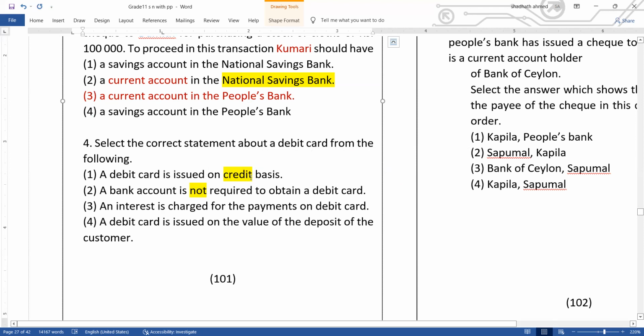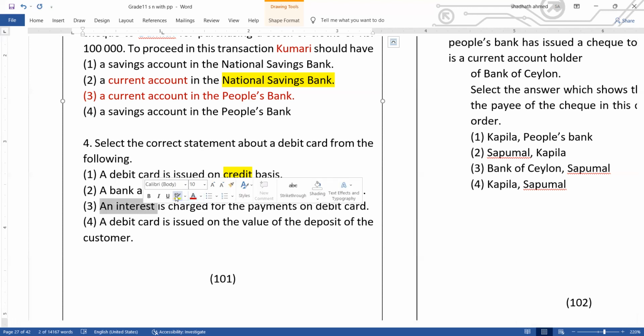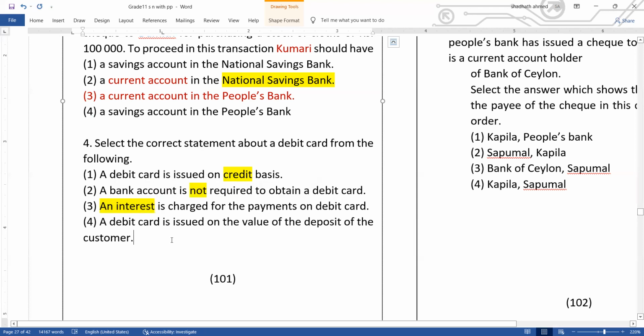A credit card is issued on credit basis, meaning that is correct for credit cards. Second, a bank account is compulsory to obtain a debit card. Third one, an interest is charged for the payment on debit cards. No, for debit cards, no interest is charged.